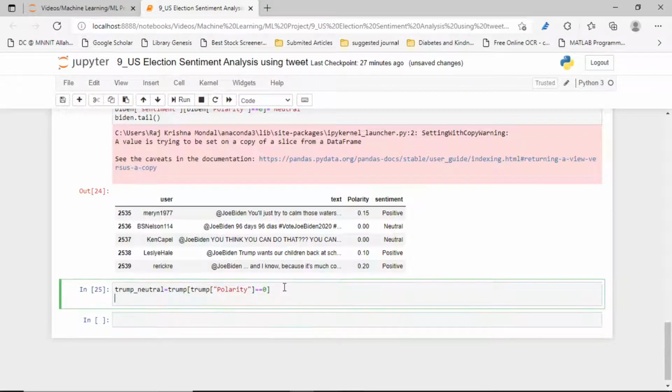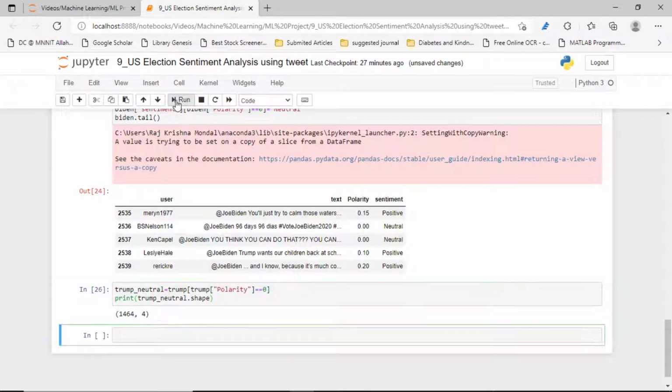Yes, now let's print it. Save. Yes guys, you can see it.